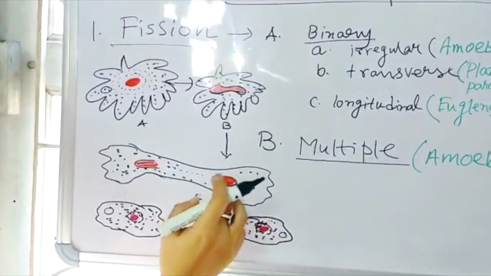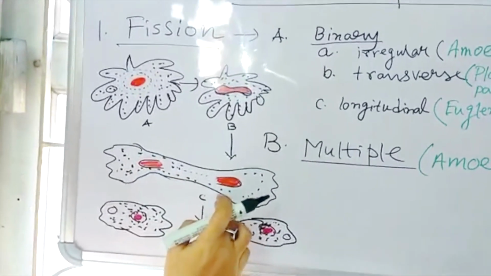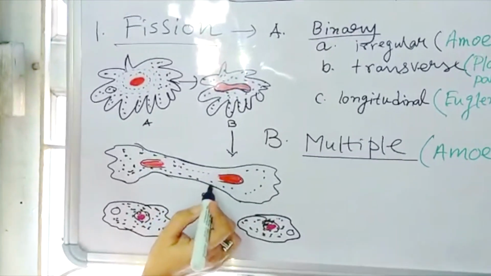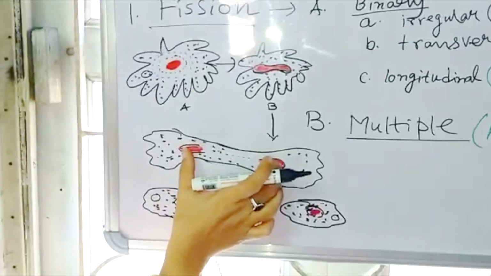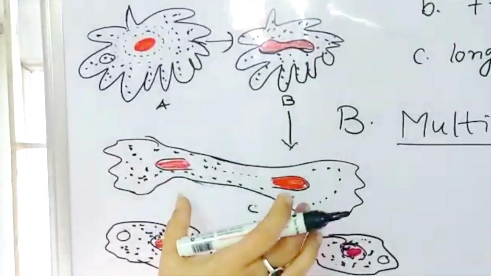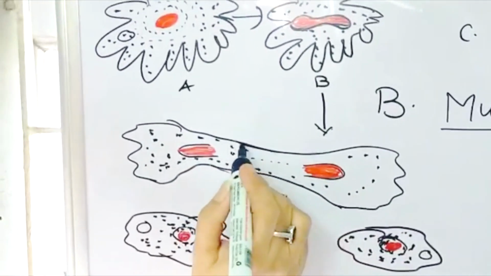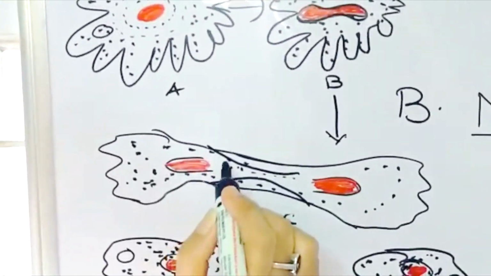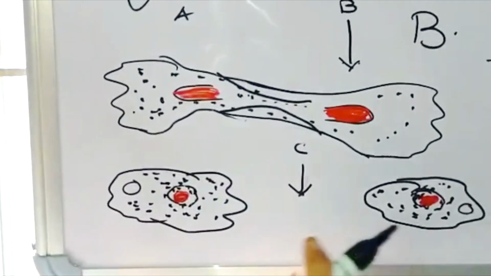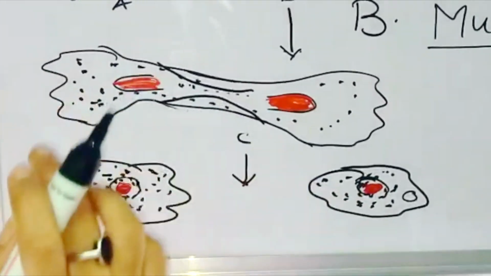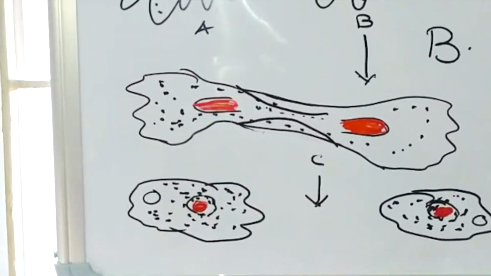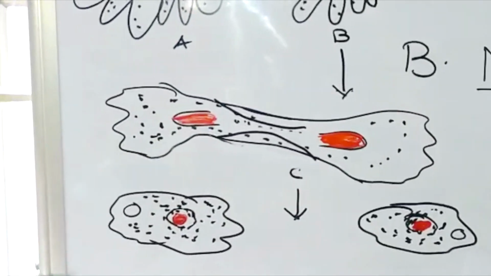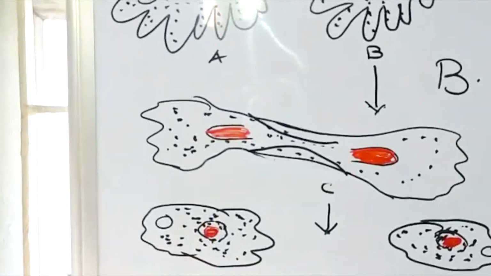You see, in this picture, here a constriction is formed and the two nucleus is separated. And this constriction becomes narrower and narrower, and ultimately two daughter amoeba is formed. So it is called irregular binary fission. Okay, understood?